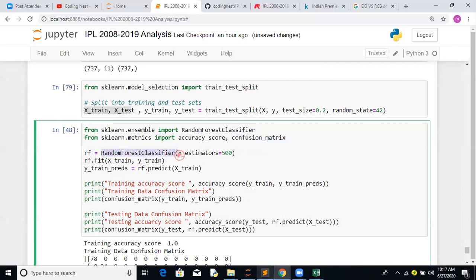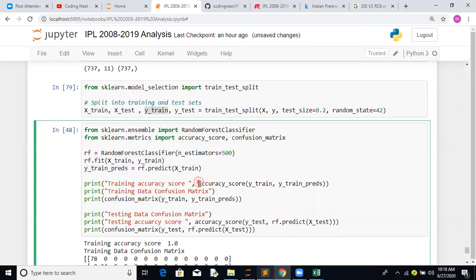For the random forest classifier, we are instantiating the number of estimators, which is a hyperparameter. We have taken it as 500. We fit on X train, Y train. This is how the model learns from the training data. Two times we will do the prediction, once on the train data and another on the test data. We already know what Y train is, and we get the prediction from Y train predict.